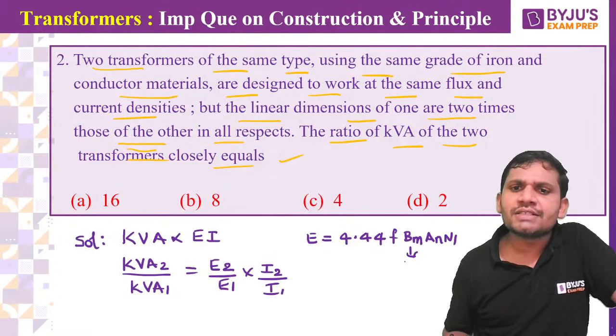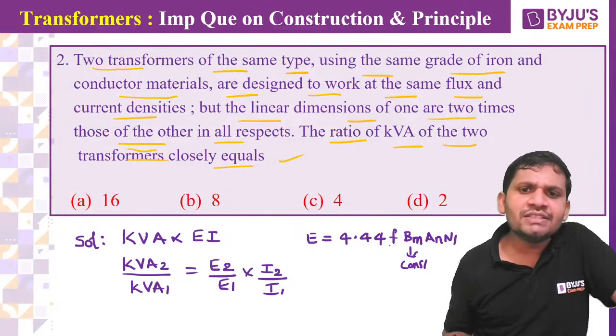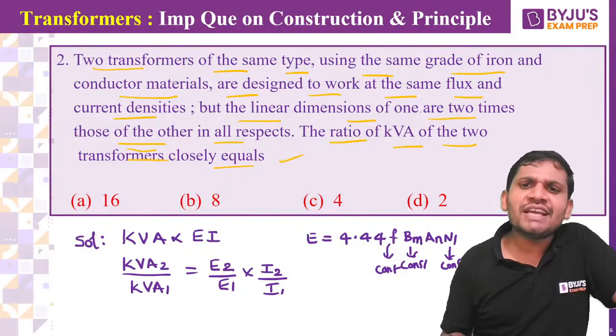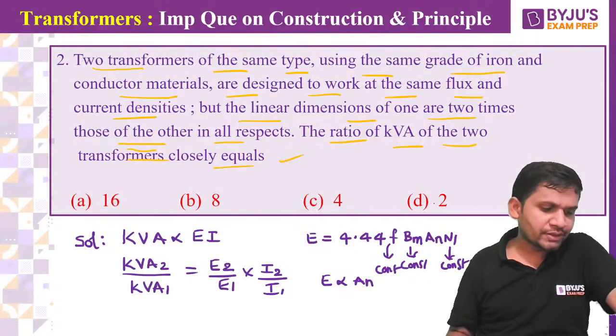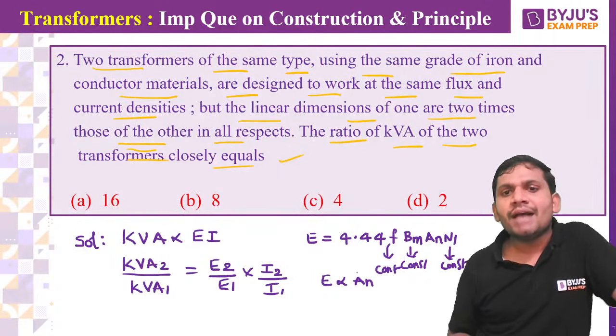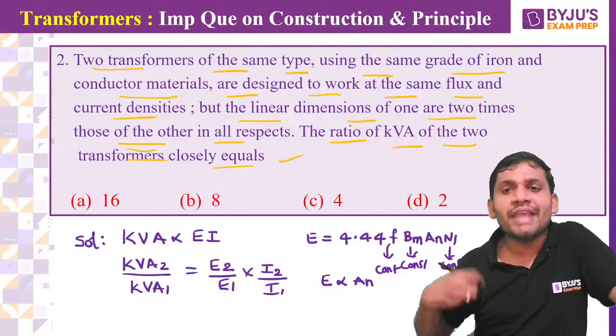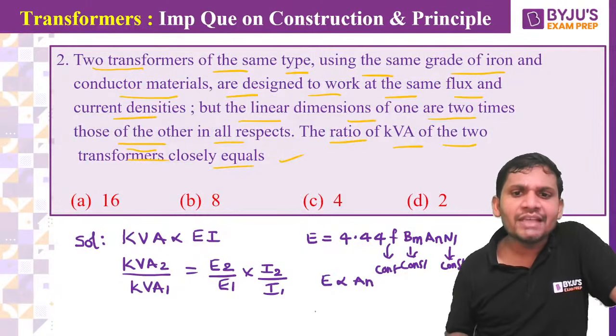Given that flux density is constant, the frequency is also constant, and the number of turns is also constant. But we are changing the linear dimensions. Once we change the linear dimensions, the area will change. That is, E is proportional to AN. Because linear dimensions are changed, area is changed. That's why area is variable here.